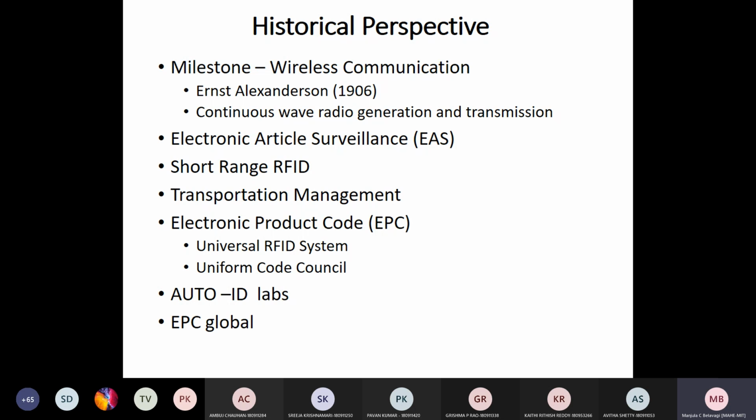Okay. So around 1999, the Auto ID Center developed EPC, the Electronic Product Code. What is this? Many companies all over the world were actively involved in the development of RFID solutions. There was a requirement for interoperability standards. So this EPC is one standard developed in 1999 by the Auto ID Center with the support from UCC, that is Uniform Code Council.